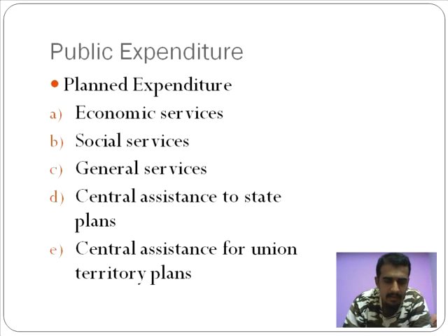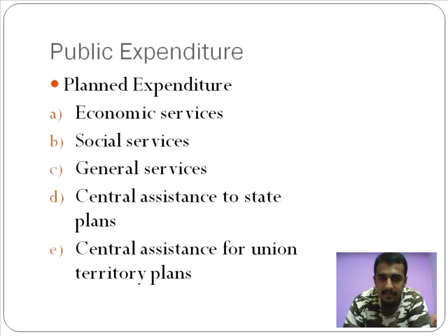Other examples of economic services include, say, the construction of dams, laying out of highways, the tarring of highways, the construction of highways. All that gets categorized as economic services. Other activities which are considered planned: social services, the various poverty alleviation programs that you have come across in the previous unit.